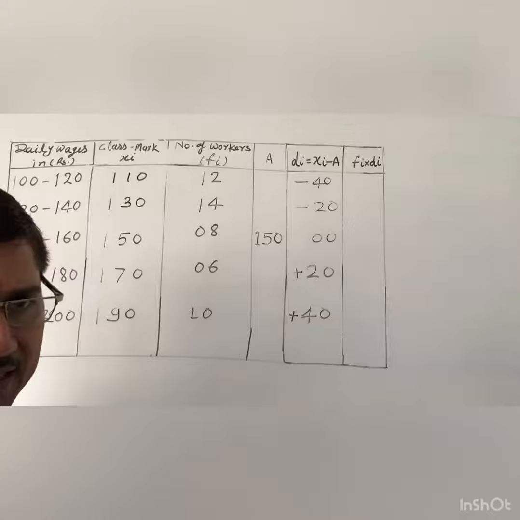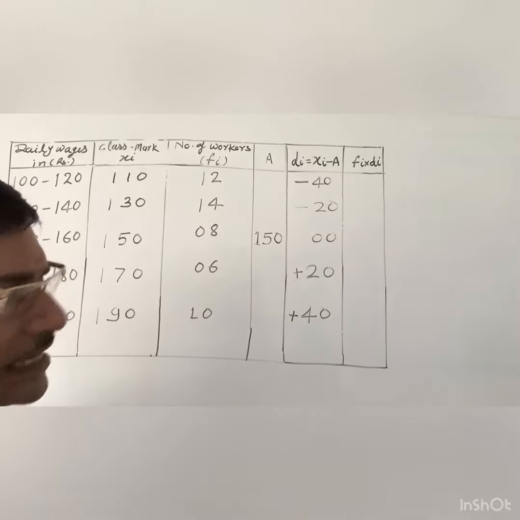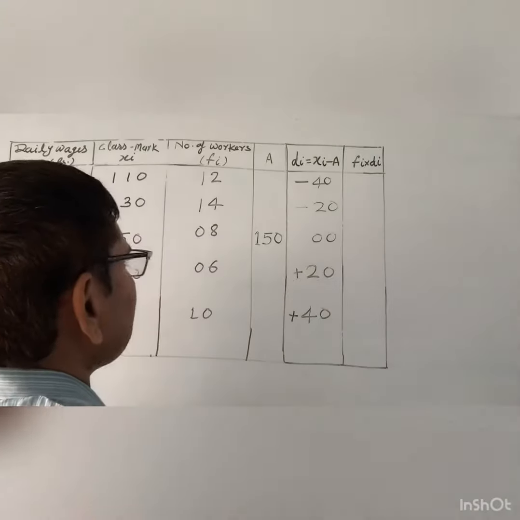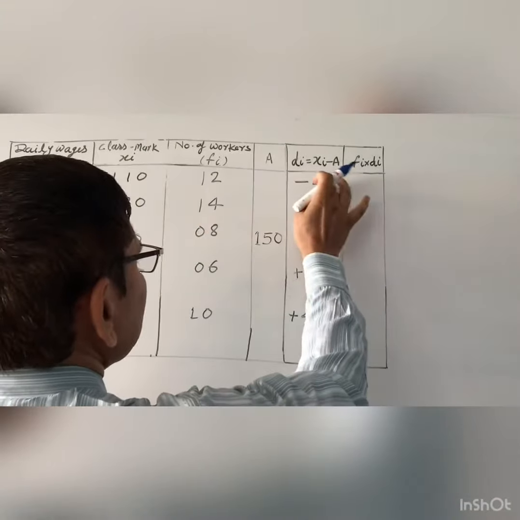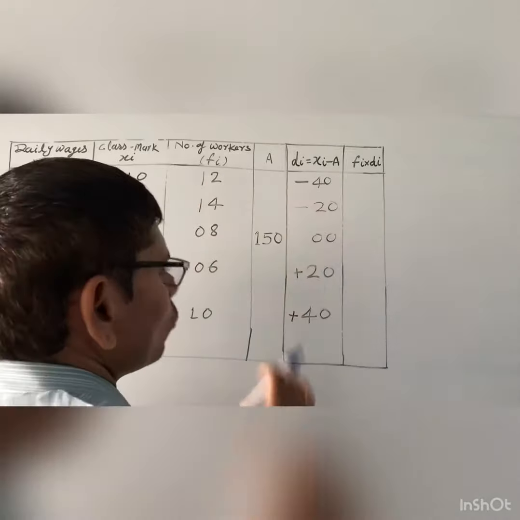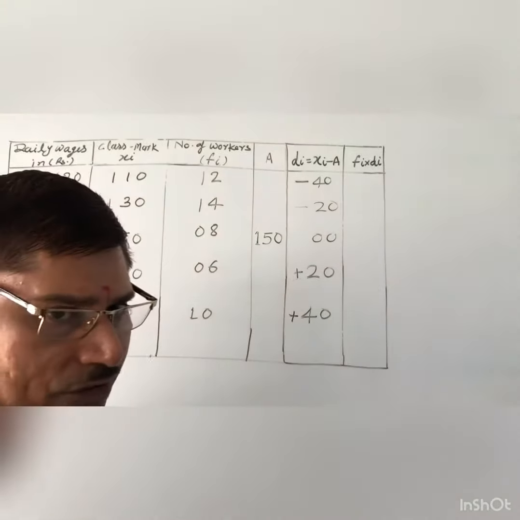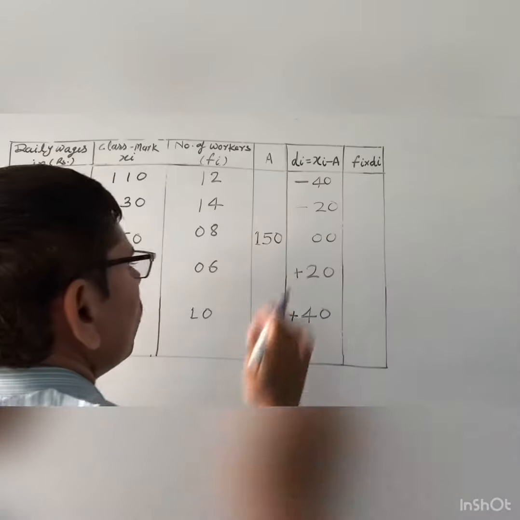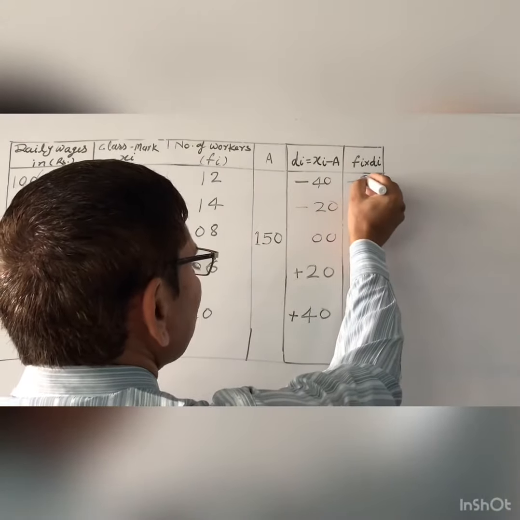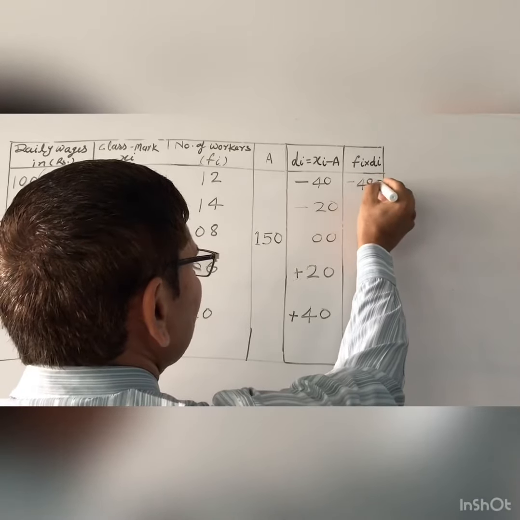Now you find the value fi into di. Fi into di means the multiplication of fi and di. So 12 fours are how much? 48. So you will write minus 48 and 10.